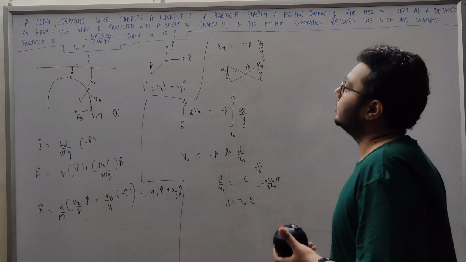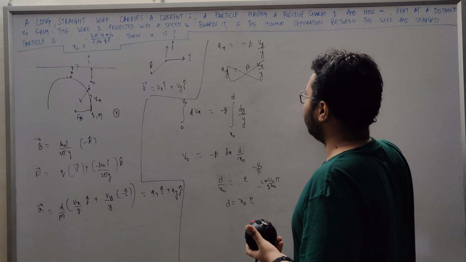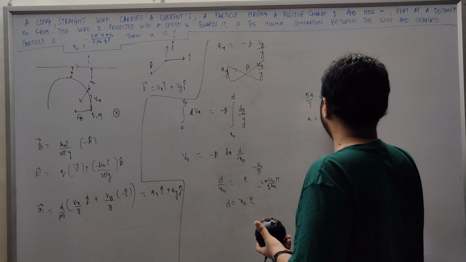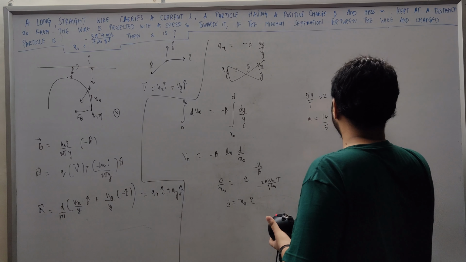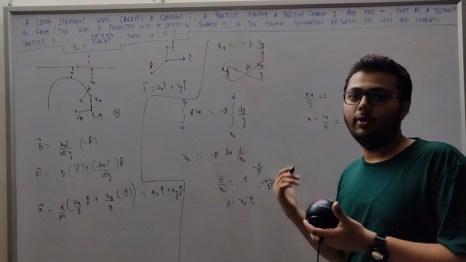Yeah. So let's compare it from there. We have 5a upon 7 equals 2. So a equals 14 by 5, or a equals 2.8. So our final answer is a equals 2.8.